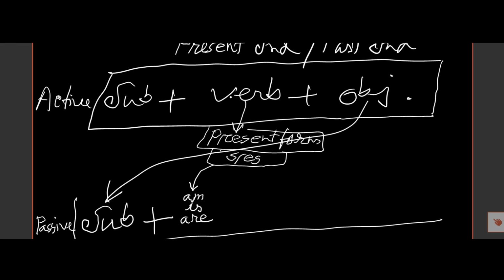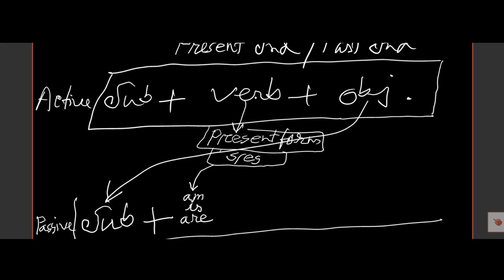If the verb in the active voice is in the present form or has s or es, then we must know this is present indefinite. So we must put here am, is, are as auxiliary verb after the subject.